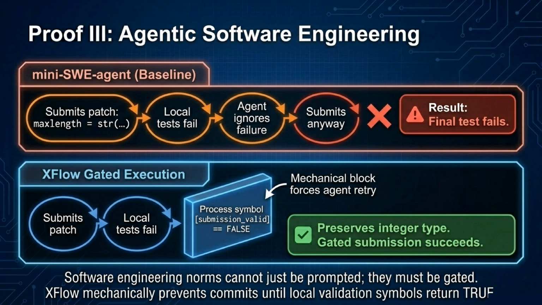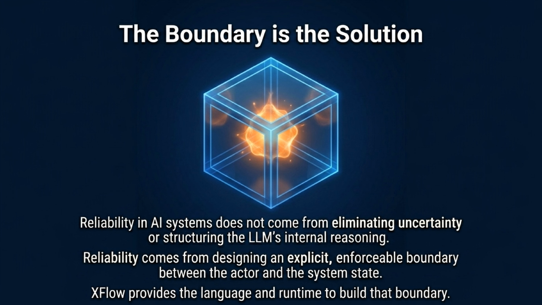Ultimately, the boundary is the solution. Reliability in AI systems does not come from trying to eliminate uncertainty or structuring the LLM's internal reasoning. True reliability comes from designing an explicit, enforceable boundary between the actor and the system state. XFlow provides the exact language and runtime needed to build that boundary.